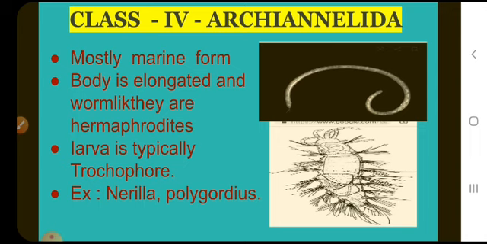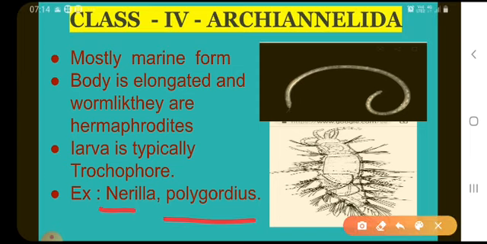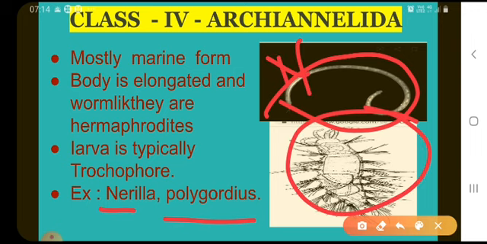The best examples for archiannelids are Nerilla and Polygordius. This is Polygordius, and this is Nerilla. They are exclusively marine forms. The name archiannelid is derived from archae, meaning first annelids. They are mostly marine forms. The body is elongated and worm-like. Setae and parapodia are totally absent in archiannelids.